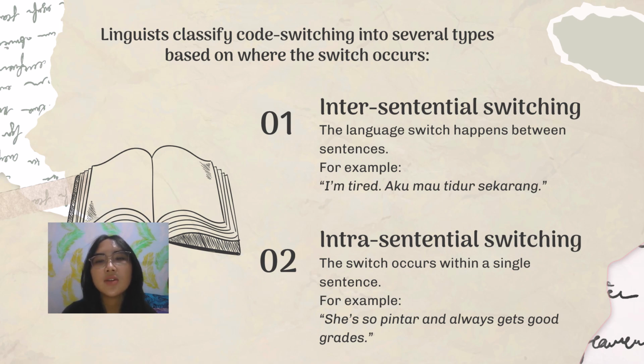Linguists classify code switching into several types based on where the switch occurs. Number 1. Intersentential switching. The language switch happens between sentences. For example, I'm tired. Aku mau tidur sekarang. This type is often used to signal a shift in tone, audience, or subject matter, or simply to provide emphasis or clarity in one language over the other.